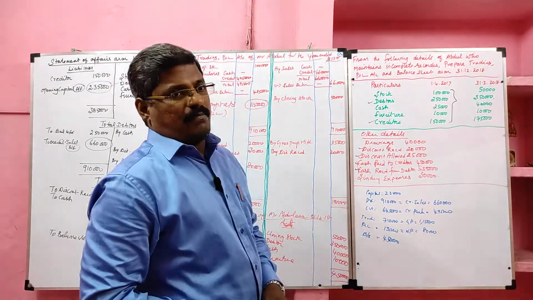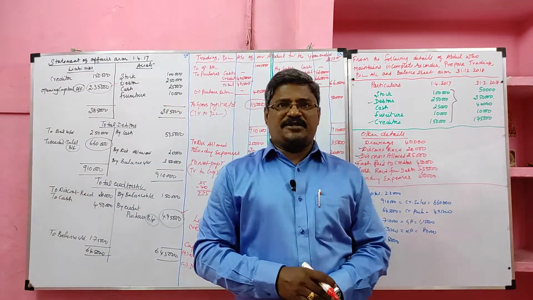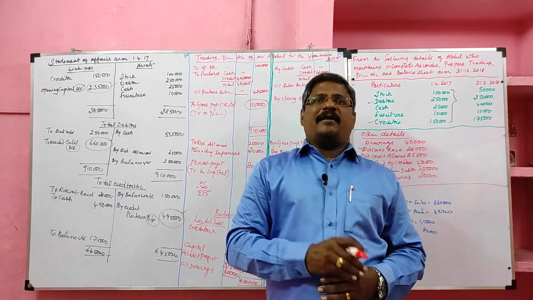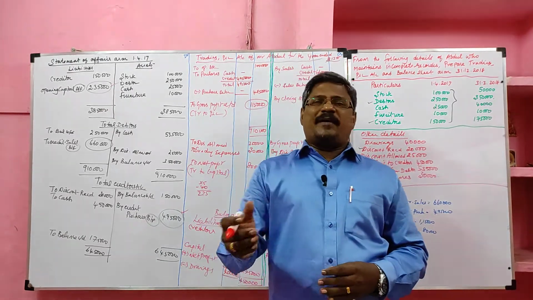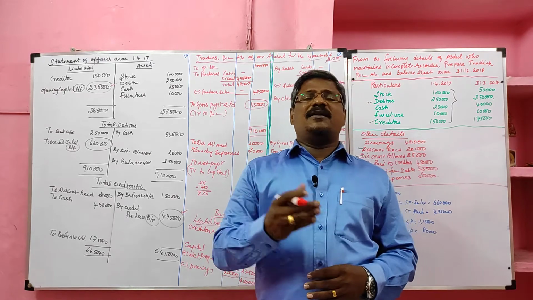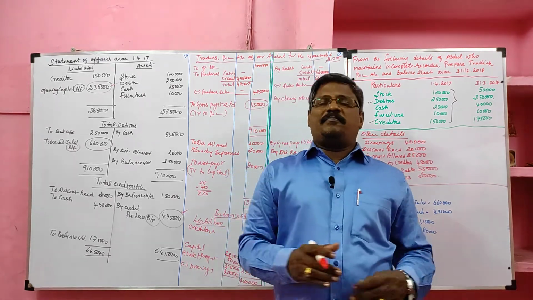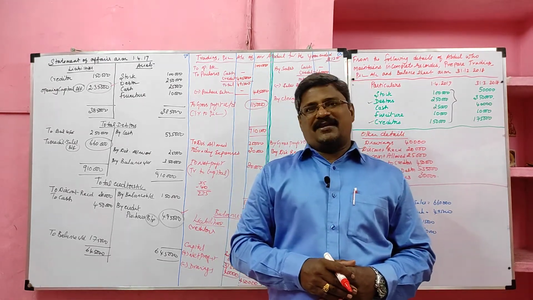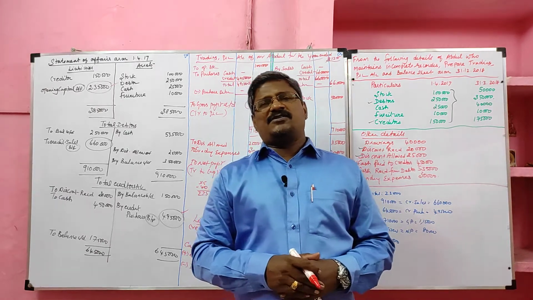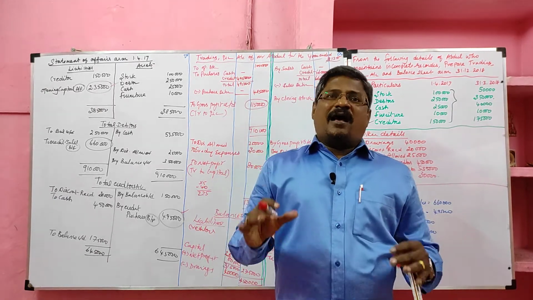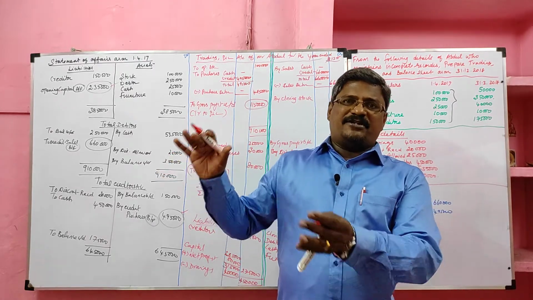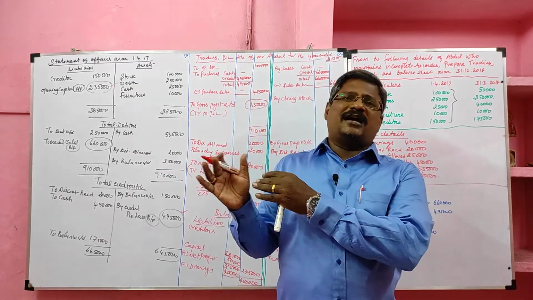Students, in this problem there are three missing pieces of information, namely opening capital, credit sales and credit purchase. We ascertain them by preparing the opening statement of affairs, total debtor account and total creditor account. Then we prepare trading profit and loss account and balance sheet. Before preparing them, we have to draw the format. Then you can transfer all the hidden information to the trading profit and loss account, then post the other information, and you will get the answer.